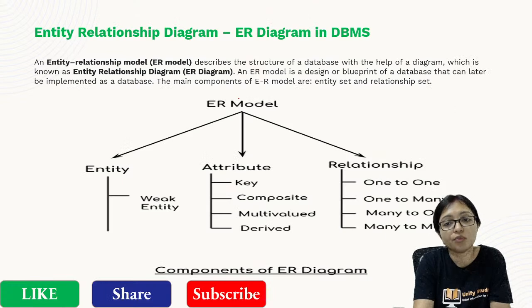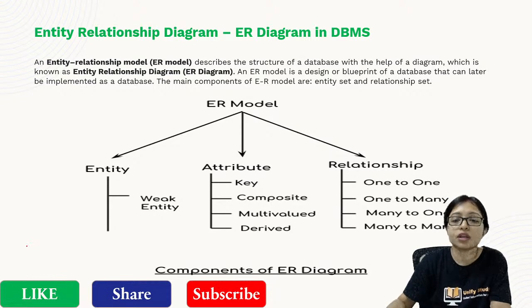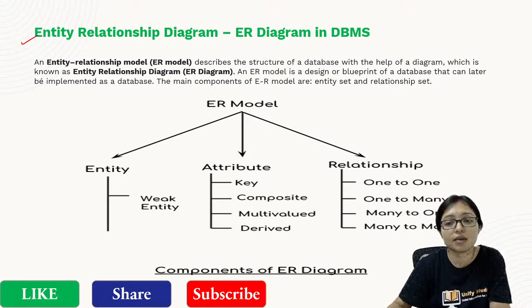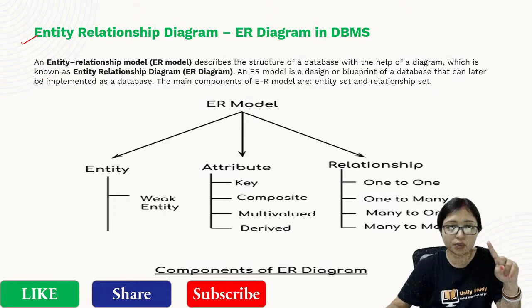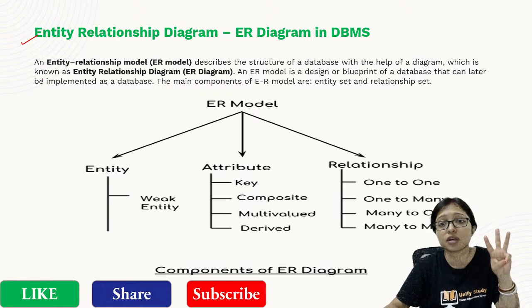Now ER diagram was not done from DBMS, so we will do a little bit of revision for ER diagram, because that day we did not cover it. After that we will go for the next topics: networking, most important, then artificial intelligence and computer graphics.